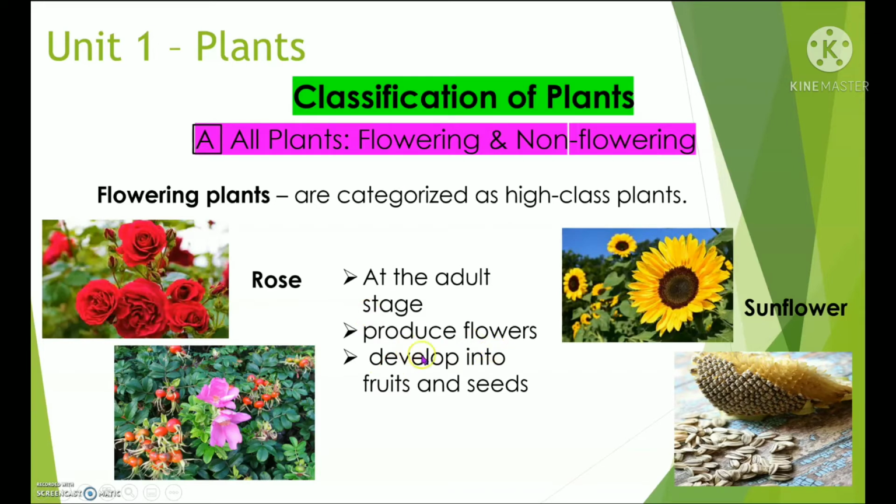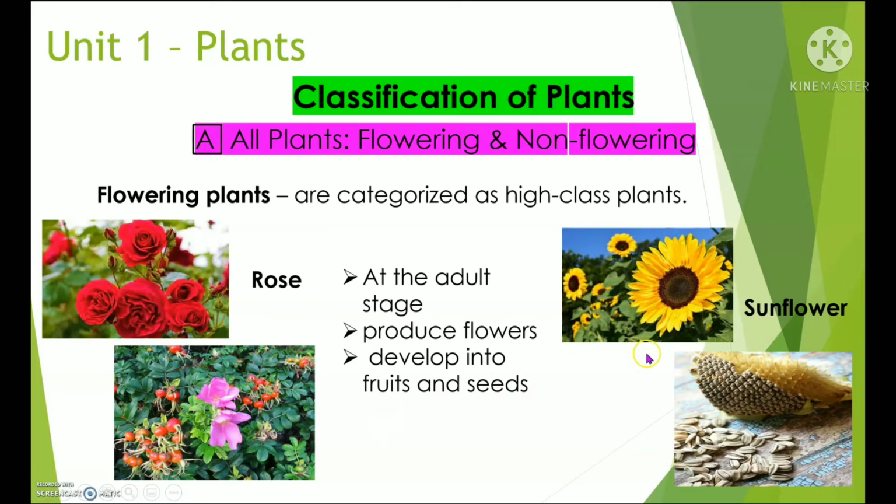Then it develops into fruits and seeds. Okay, so this is a rose and this is a pink rose as well. This is the fruit of a rose plant, the rose hips. The rose flower became the fruit.